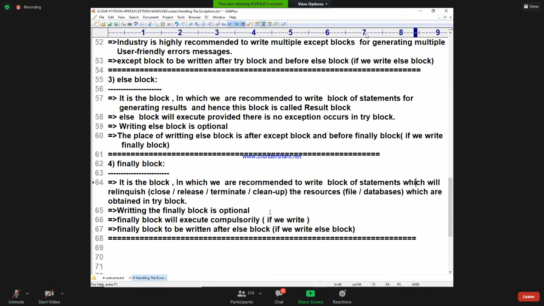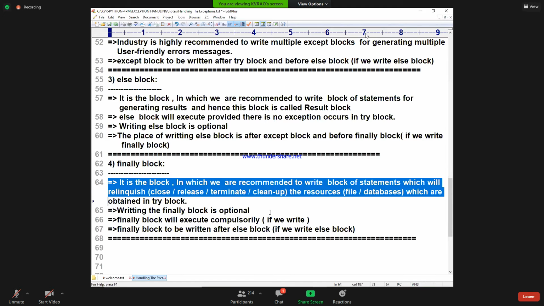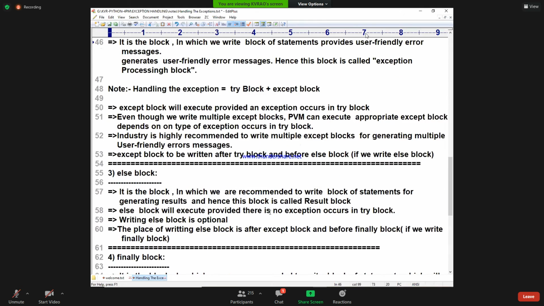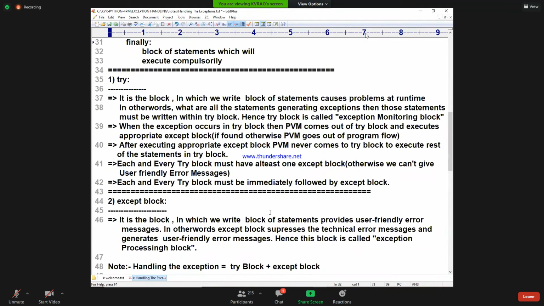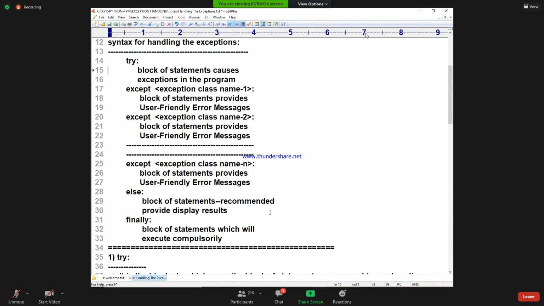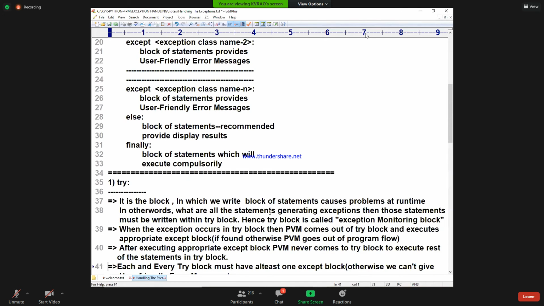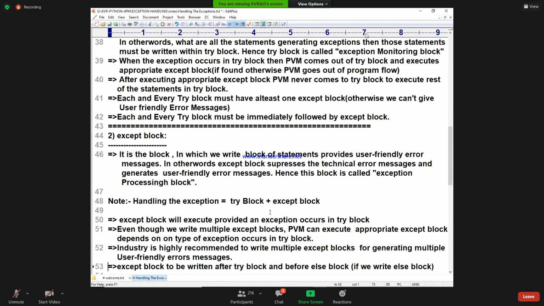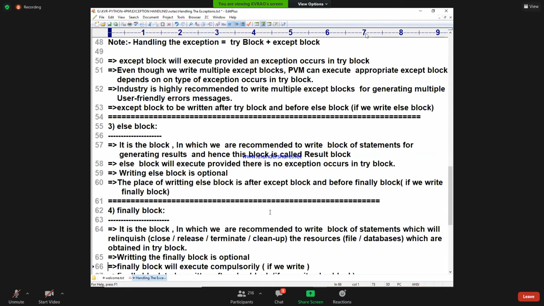The interviewer compulsorily asks, why do you use the finally block? I cannot imagine how important this point is. So we are perfect with what blocks? All the syntax is clear. Try block is clear. Except block is clear. Finally block is clear. So done.